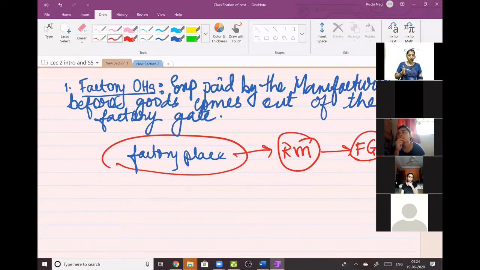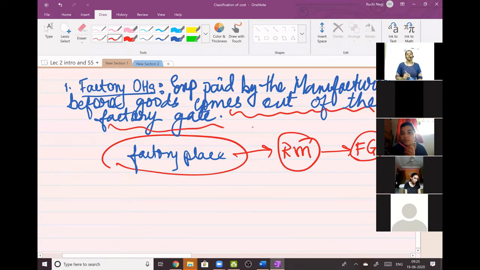Once the goods are ready and they are moving out of the factory gate, then come admin overheads and then selling overheads. Is that clear to everyone?